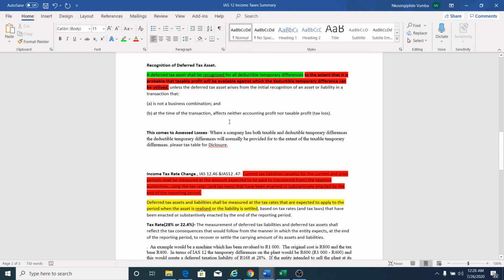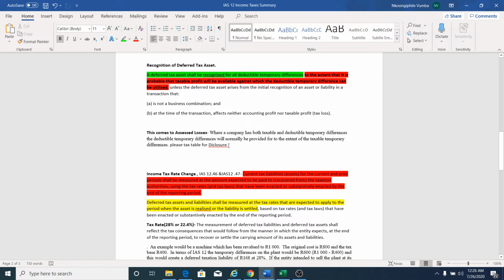So it's just explaining this. If you have a deferred tax asset and a deferred tax liability, your deferred tax asset should never exceed your deferred tax liability if that deferred tax asset arises from the assessed losses.